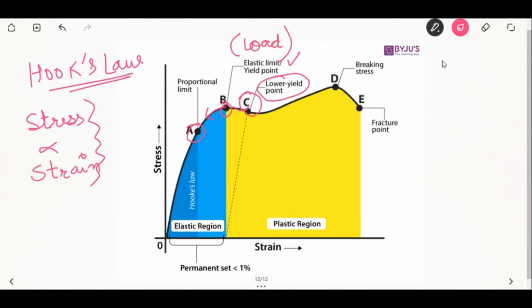So the yield strength is a property that represents the stress value at which a small amount of plastic strain has developed. And this point D is the breaking stress and E represents the fracture point.